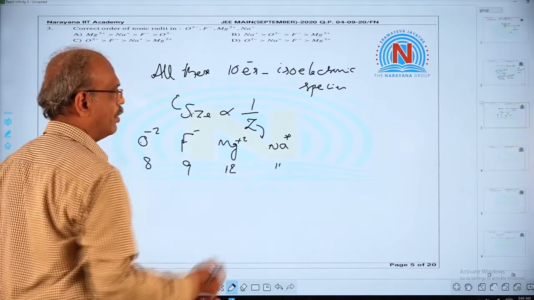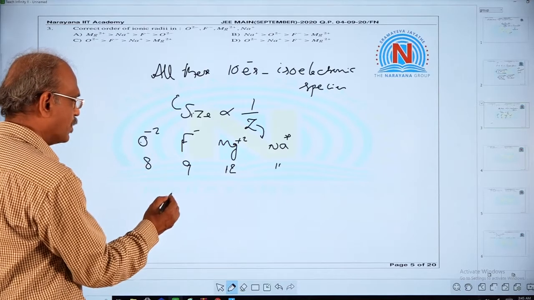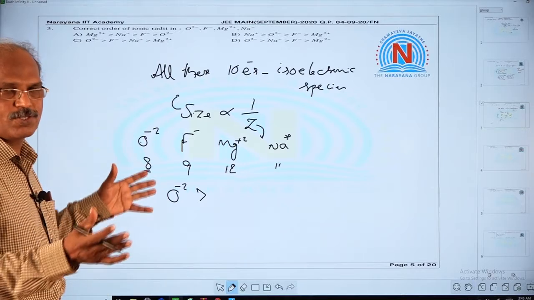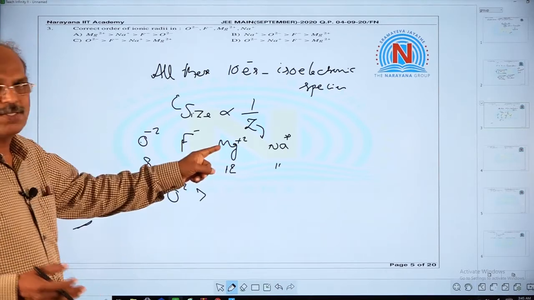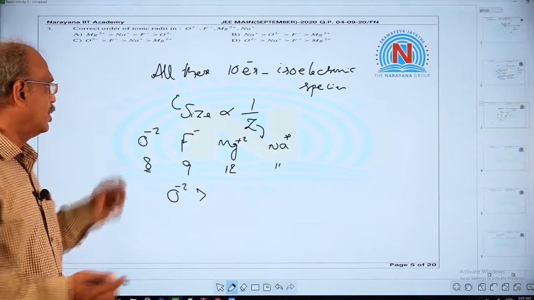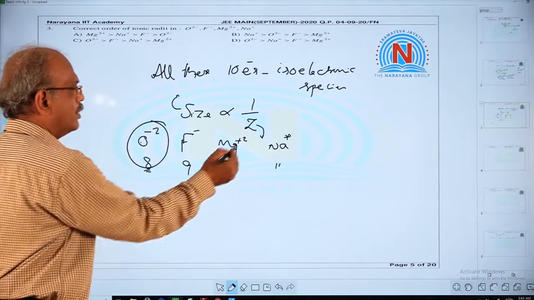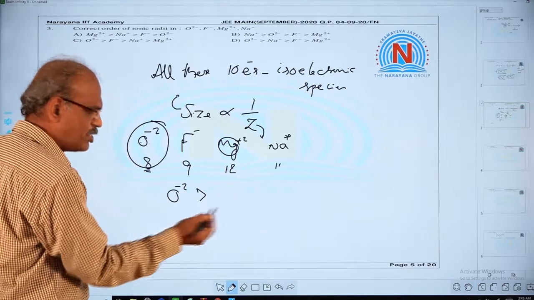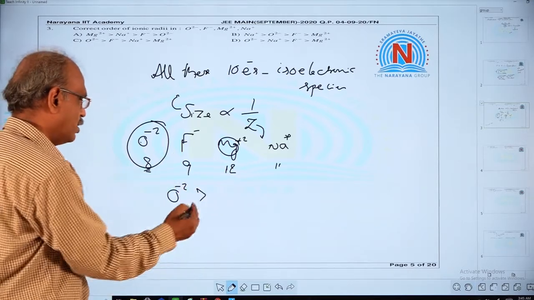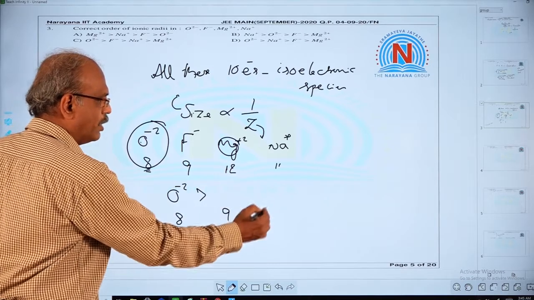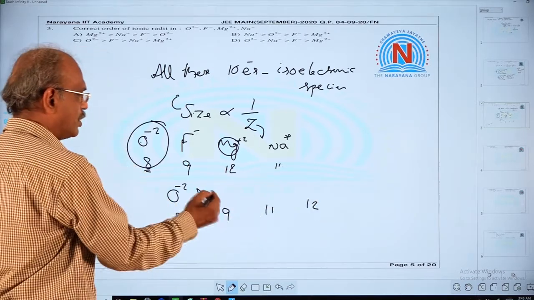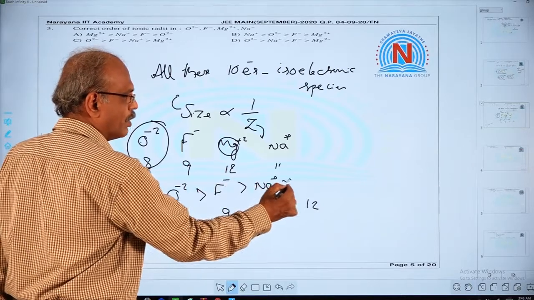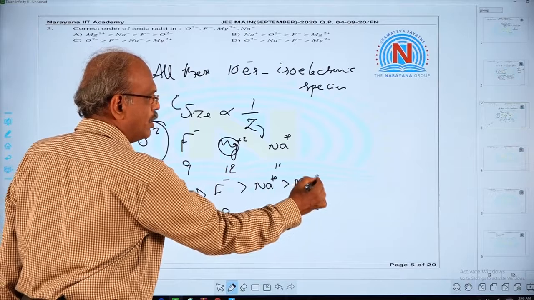Clearly, O minus 2 is larger because it has the lowest atomic number, whereas Mg plus 2 has the highest atomic number and is the smallest ion. So in order of atomic number 8, 9, 11 and 12: O minus 2, F minus, Na plus, Mg plus 2.